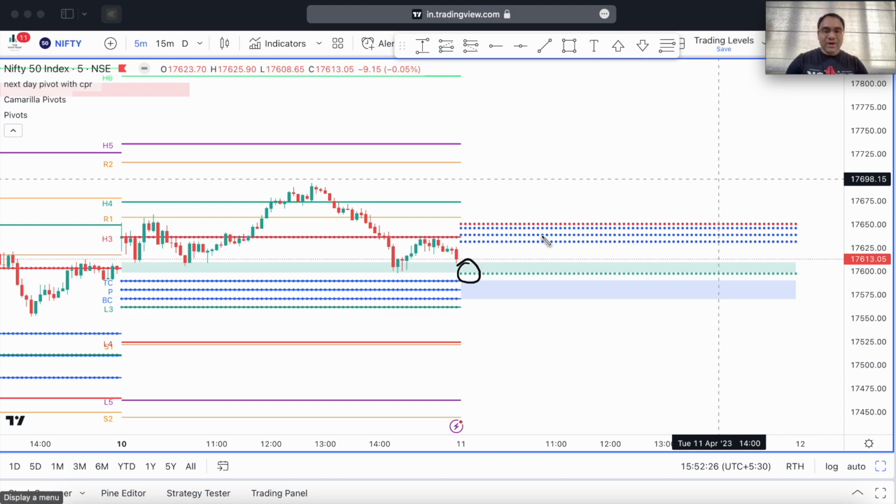So guys, that is my analysis for tomorrow. Let's see how price opens tomorrow. If there is anything important during the market, I will update it on the Twitter channel.